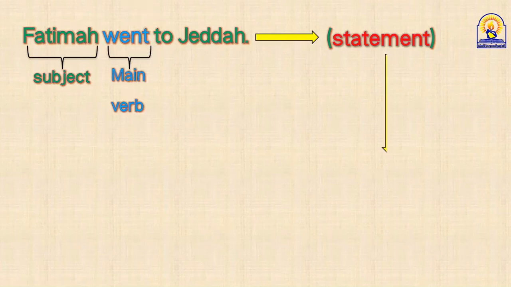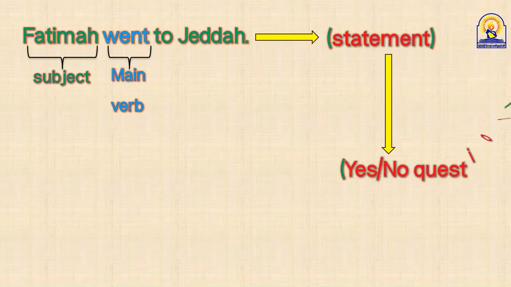We need your help, Khalid, to change this statement into a yes and no question. Can you? Yes. Okay. Did Fatima went to Jeddah? Okay, Khalid, you take half a mark. You know why? Because you used did, it's correct, but you used went. And here you made the same mistake like most guys.